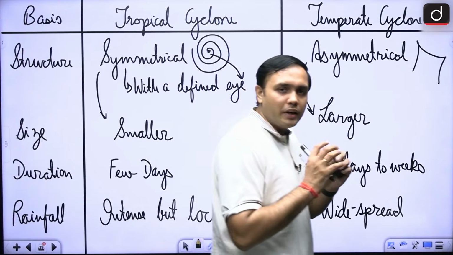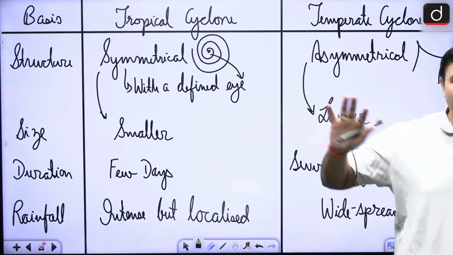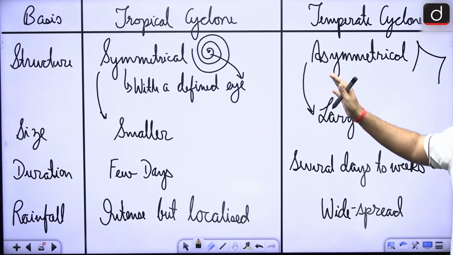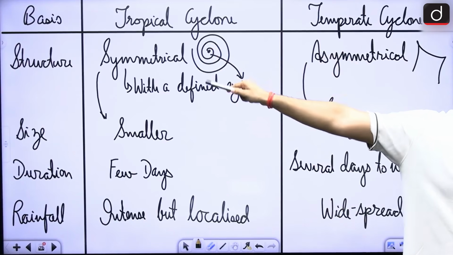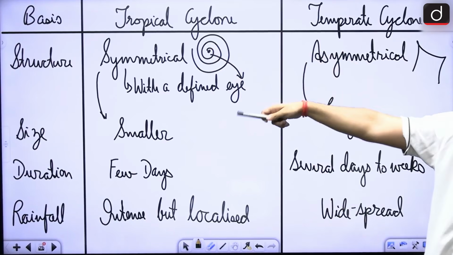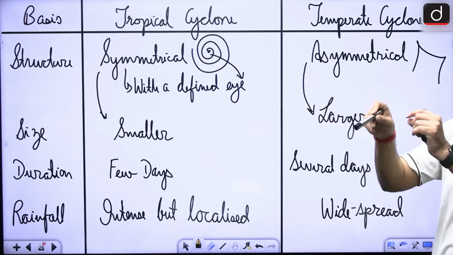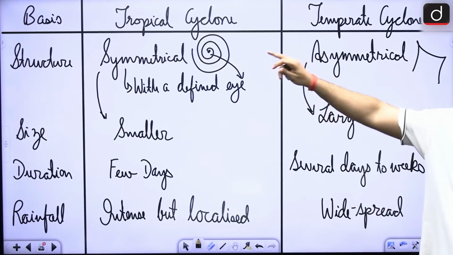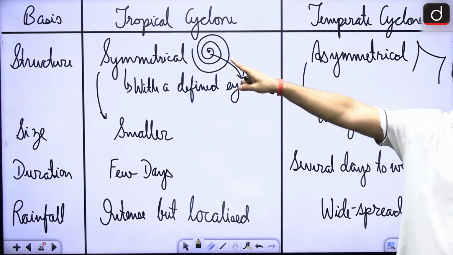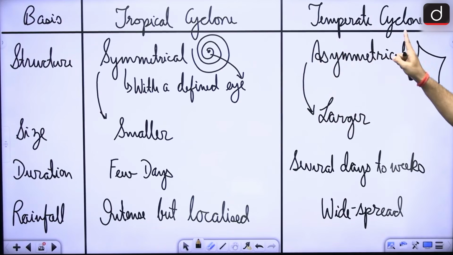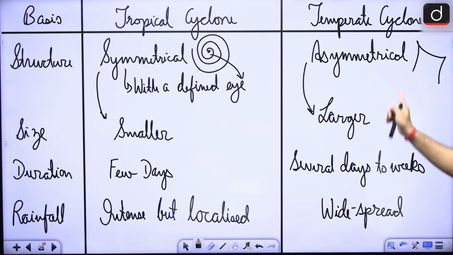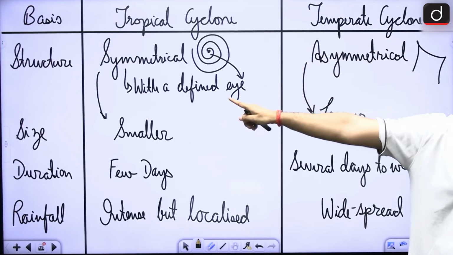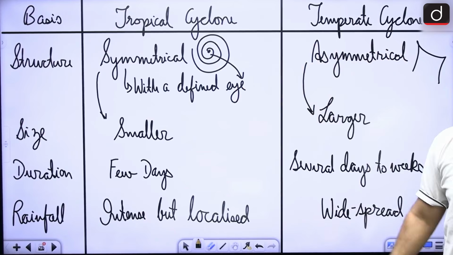If you are looking at a particular cyclone, how would you say that it is a tropical cyclone or a temperate cyclone? In case of tropical cyclones, they are generally symmetrical in structure, right? There will be a defined eye here, right? Generally smaller in size, but with a defined structure. That is not the case in temperate cyclones. They are asymmetrical, right? But they are larger in size. So size is larger in case of temperate, but the symmetry is seen in case of tropical, right?